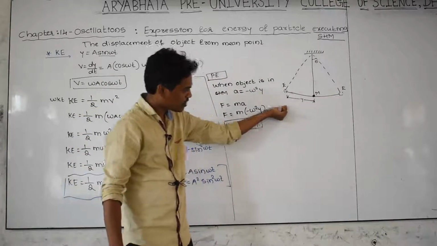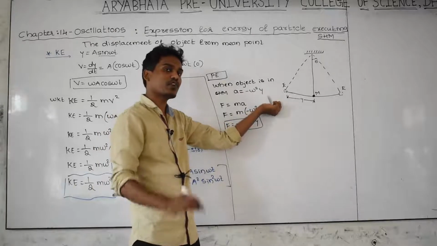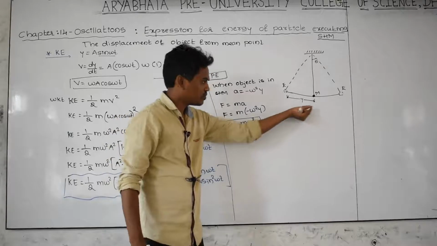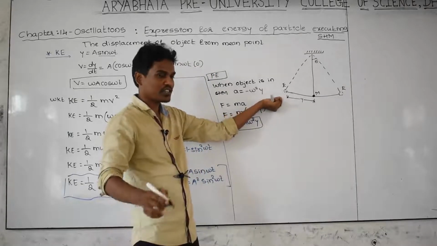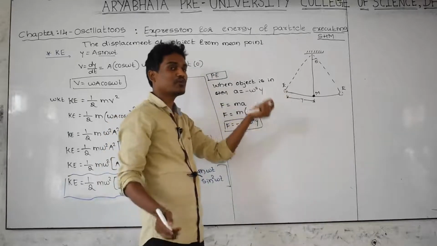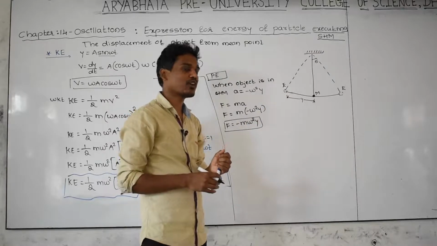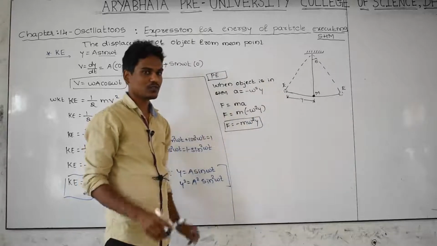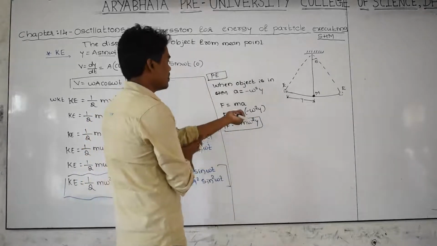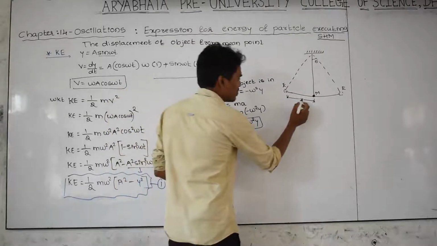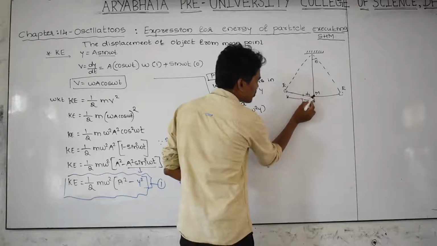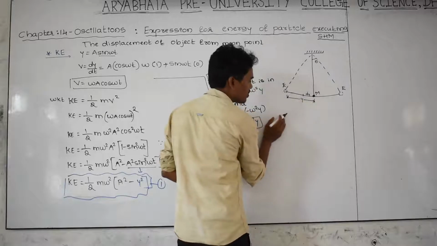If you pull the body to a certain point, what is the force applied on the body by your hand? That is nothing but this force. How much force is applied on the body? We calculate that by using this equation. Let us take from the mean point to this point a small displacement dy.